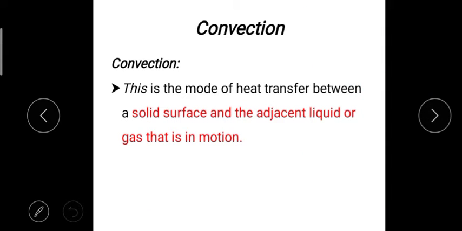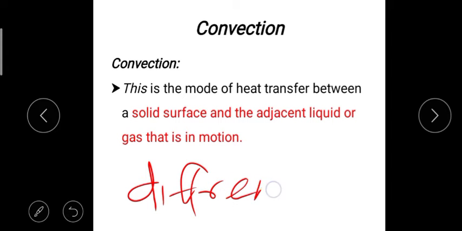Next, the convection. It is a very important mode of heat transfer. This is the mode of heat transfer between a solid surface and an adjacent liquid or gas that is in motion. That is the main concept of convection. The heat is transferred from one place to another, with or without a medium. There is a temperature difference, but it is a different medium. That is the main concept. It is a different medium.